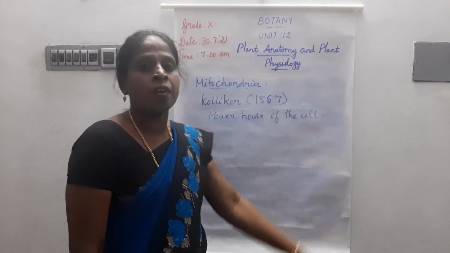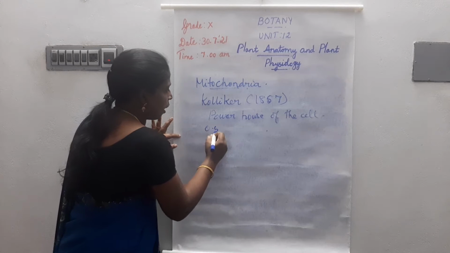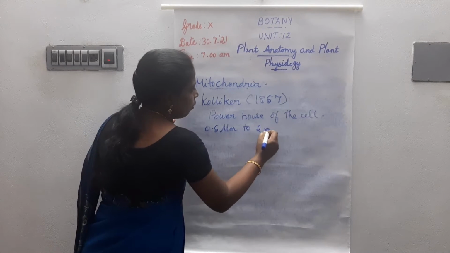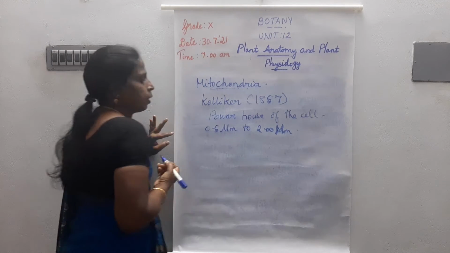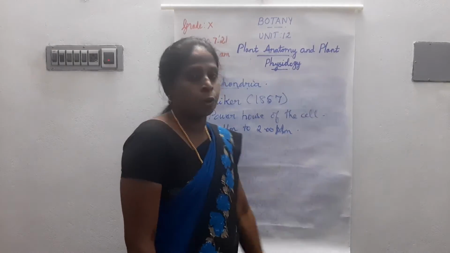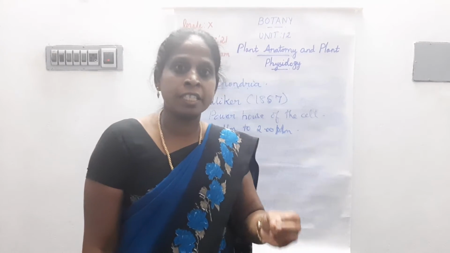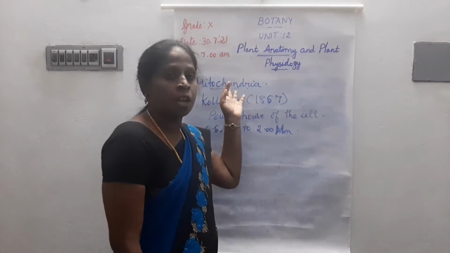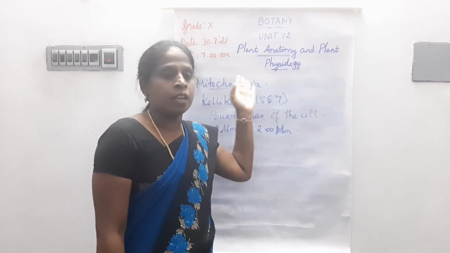These mitochondria vary in size. They are about 0.5 micrometer to 2 micrometer in size. Mitochondria are rich in enzymes, proteins and lipids.